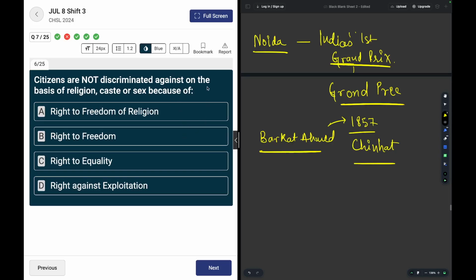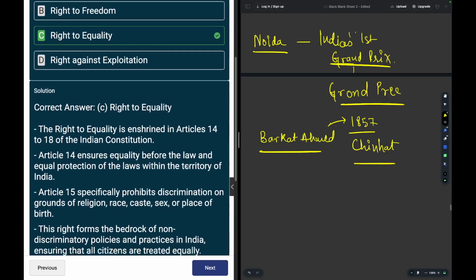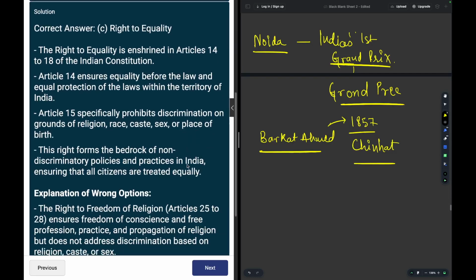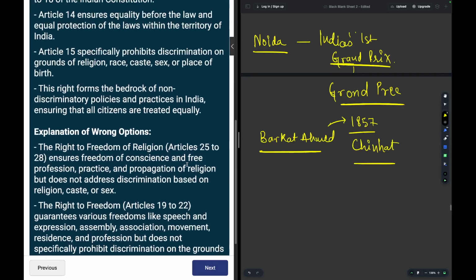Moving on. Citizens are not discriminated against on the basis of religion, caste, or sex because of these four options. Okay, because all of them are equal, and that is why they are not discriminated against on this basis. Okay, read about it here on the left hand side.